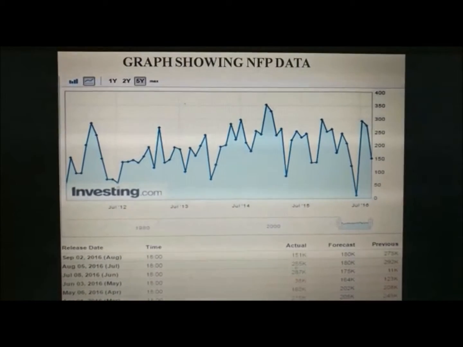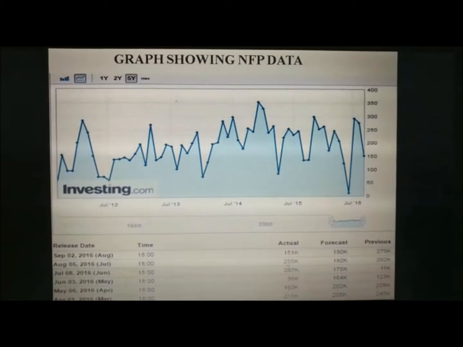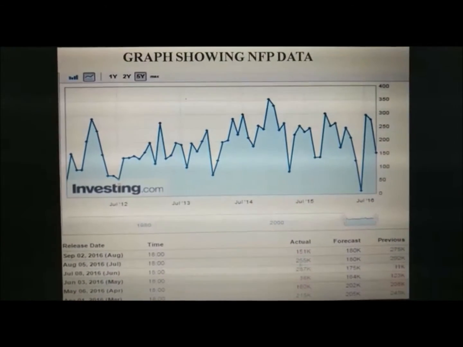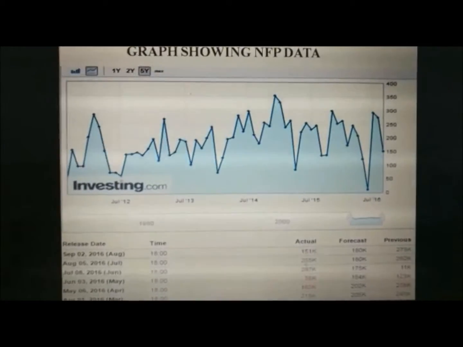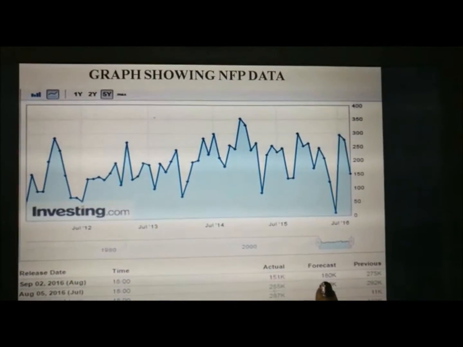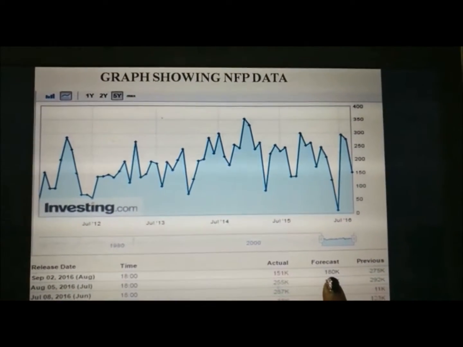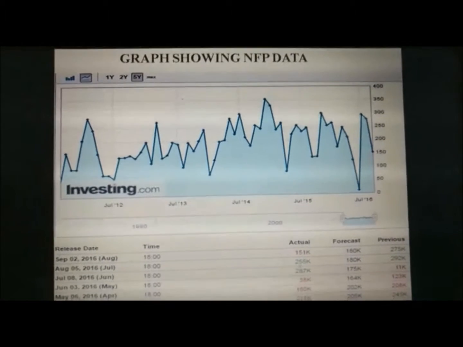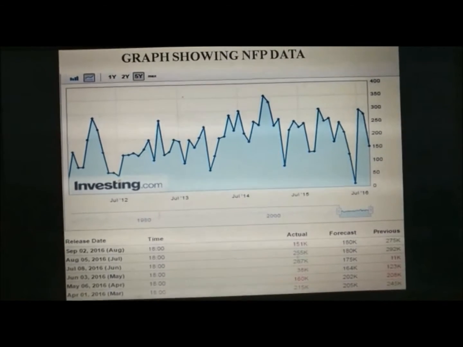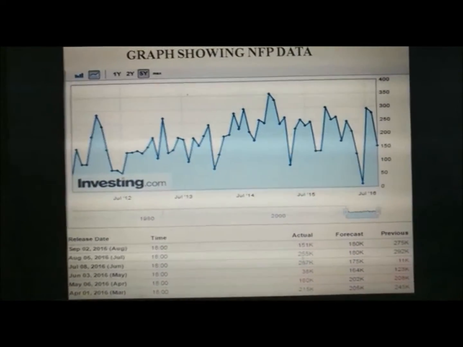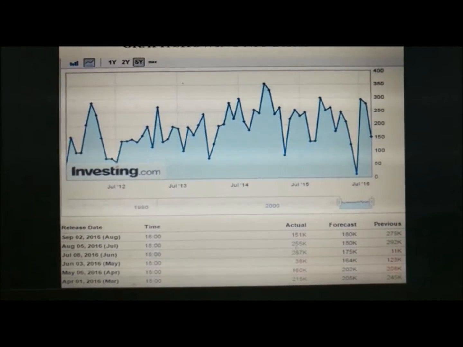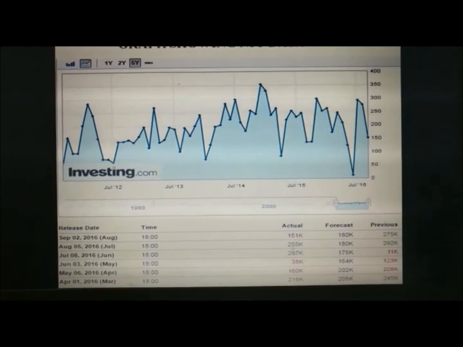Moving on to a graph showing the NFP data for over 4 years from early 2012 to September 2, 2016, where the current data was released for the month of August 2016. As we can see, the current data released is 1,51,000 jobs, whereas the forecasted data was 1,80,000 jobs. As the US economy added fewer jobs, the prices of USD went down. But the prices of commodities vary indirectly with the NFP data, and so their prices went up.